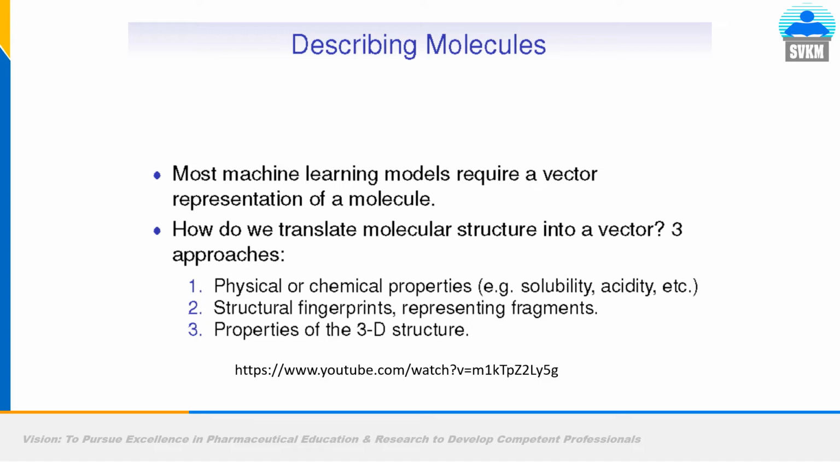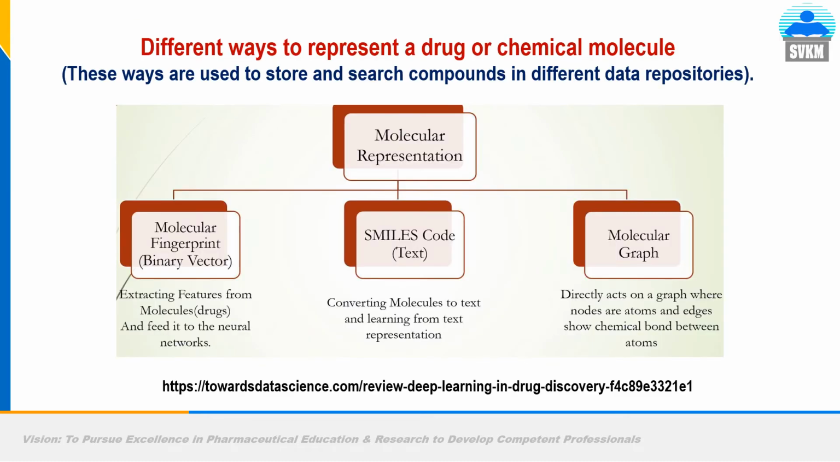Three approaches are there usually. Either convert the molecule into its physical or chemical property, for example, the solubility of the molecule, acidity, or some other features. Or structural fingerprints representing fragments and properties of the 3D structure. So these are called the features or descriptors.